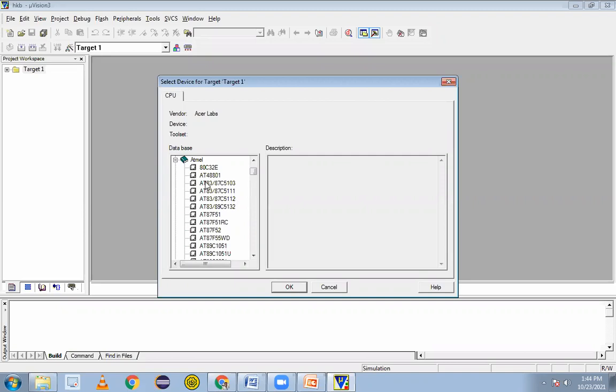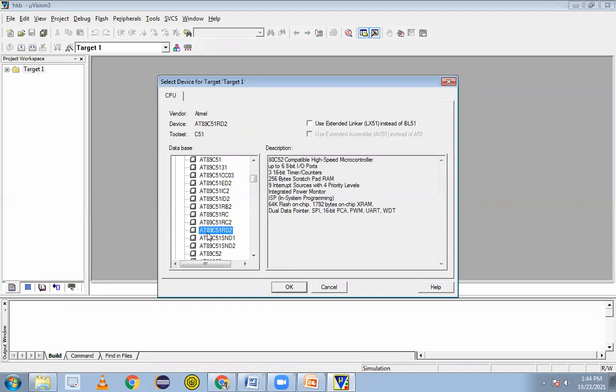As I said, 8051 we don't have the controller in manufacturing, but we are learning it as the basic controller 8051. So we have the 80C31, 8751, 8951. Out of that, I'll select the 89C51 RD2. You can select any one, but RD2 is the better device. Just click on the Atmel 89C51 RD2 device, and I will select it here.